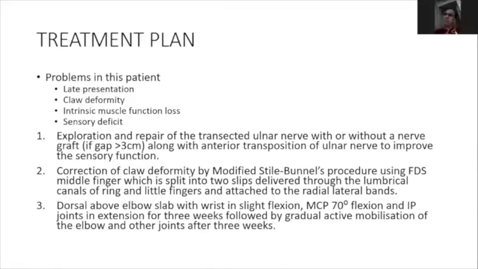What are the other differential diagnoses for a claw hand that you should bear in mind? Leprosy is an etiology for claw hand. There is flexion of the IP joint and extension of the MCP joint, the typical flying attitude of the fingers. What are all the conditions in which you get similar flexion deformities? Median nerve injury, median nerve palsy. No, in the ulnar nerve itself, mimicking ulnar nerve palsy.